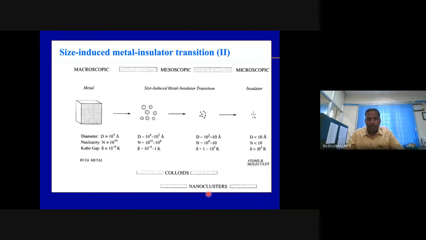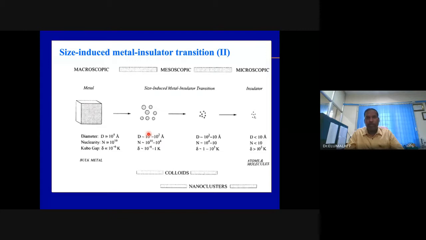There can be a metal-insulator transition because of the change in the density of state, because of the increase in the band gap, or because of the development of the Kubo gap. Metals may become semiconductors, semiconductors may become insulators, and insulators will become more insulating.